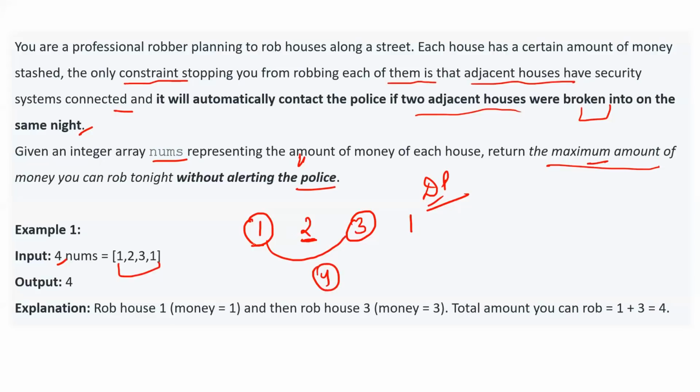Again, you are having choices. Either you can start from here or here. If you are starting from here, you cannot take this one, but you can take this one. So like in this case, how much money will you be able to steal?